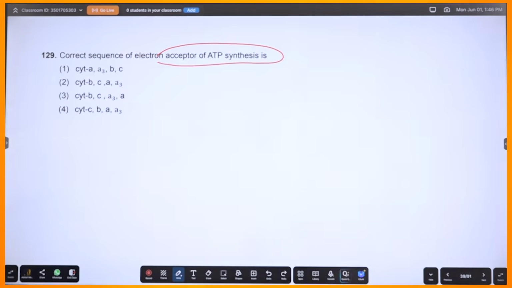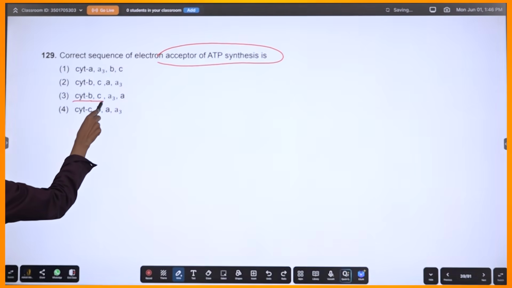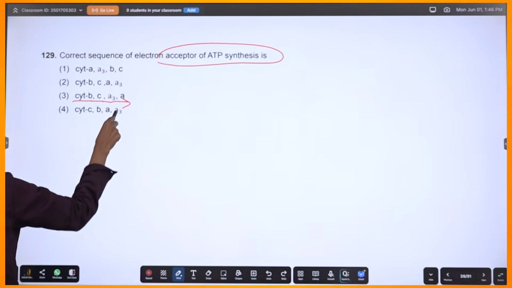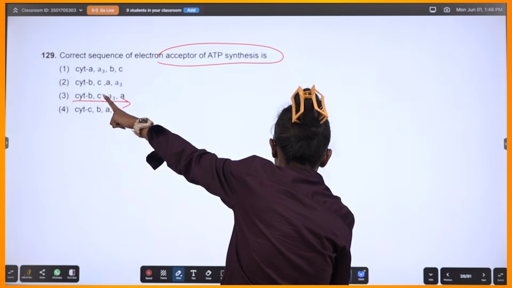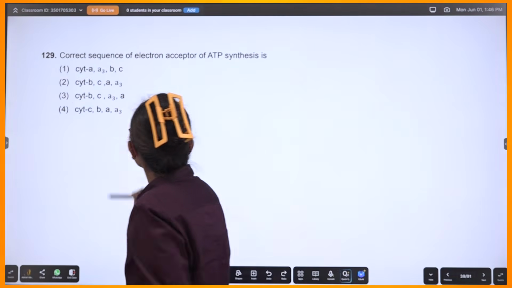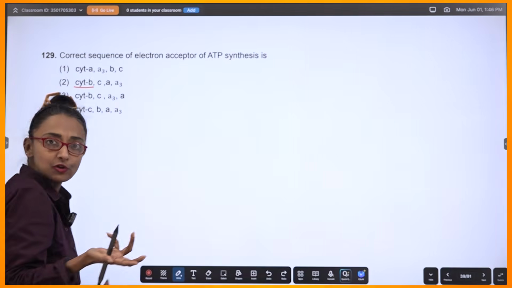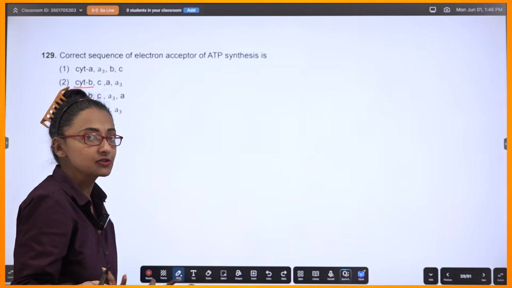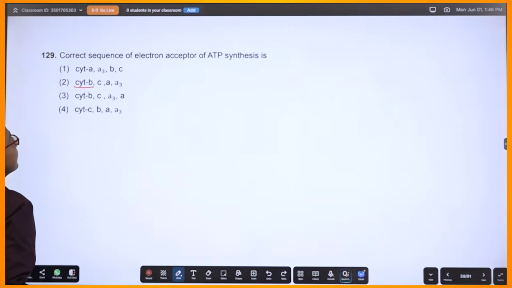So which one should we take? Cytochrome B, cytochrome C, cytochrome A3A, or is it AA3? It's AA3, the upper one. It should be this one. Cytochrome B, because it's cytochrome BC1, correct? In electron transport chain, cytochrome BC1 and AA3.